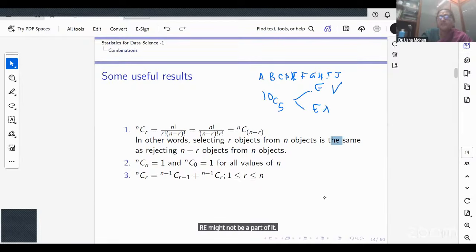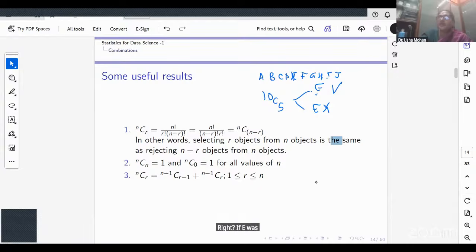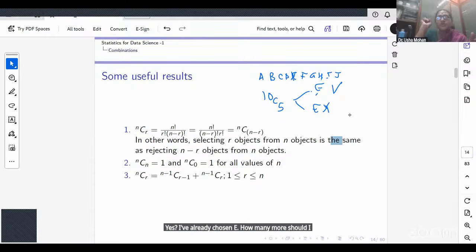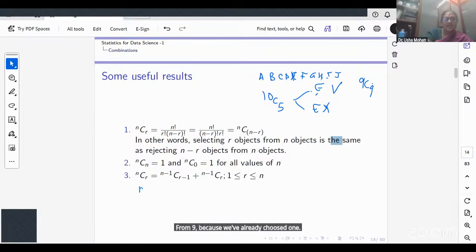Would you all agree? Yes. If E was a part of it, I've already chosen E. How many more should I choose? 4 more. But how many do I have to choose these 4 from? From 9, because we've already chosen 1. So that would be 9 choose 4. That is, n minus 1 choose r minus 1.